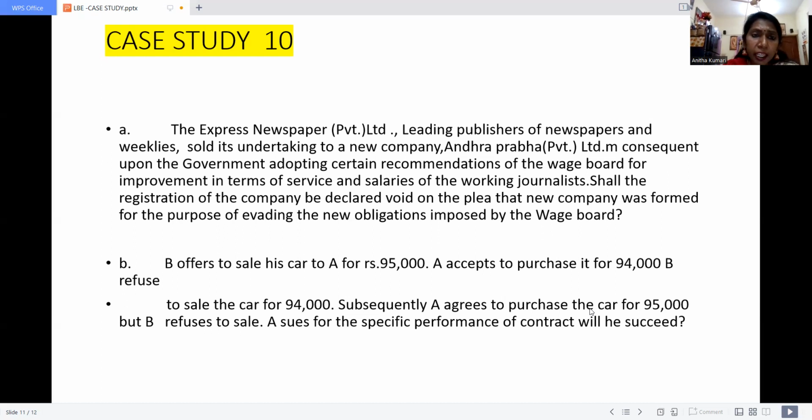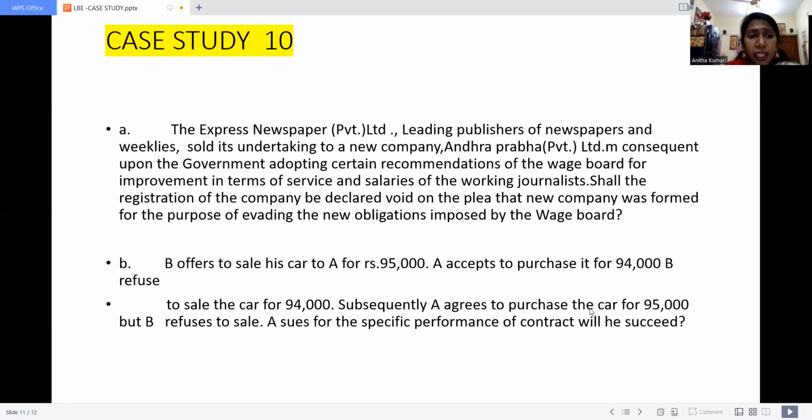Because the Express Newspaper Limited sold its undertaking to the new company, the Andhra Pradesh company. After that only, the government adopted certain rules and recommendations to increase the wages and salary of the journalists.